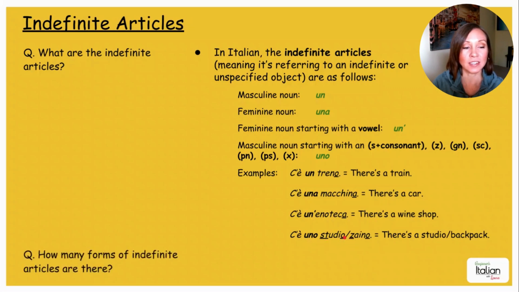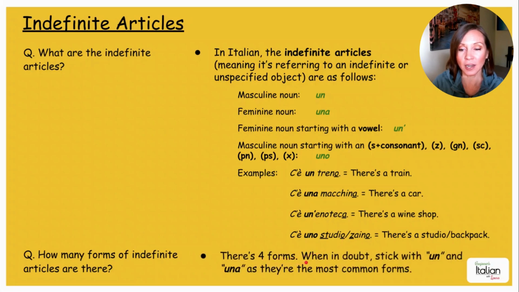How many forms of indefinite articles are there? Well, there's 4 forms. When in doubt, stick with un and una, okay, un and una, as they are the most common forms, okay, because most of the nouns are going to be masculine or feminine rather than all these guys here. So you should learn all 4 of them, obviously, but if you're in doubt, then just go with un or una, and you're more likely to be correct.